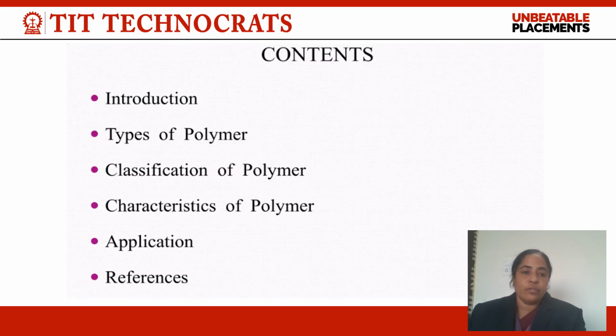In this slide we are going to discuss what a polymer is, how the polymer is prepared from a small structural unit, the monomer, what the specific characteristics of a polymer are, what the basic requirements of a monomer molecule are, and the advantages and drawbacks of polymer. Second, we are going to discuss the types of polymer, classification of polymer, characteristics of polymer, applications, and the basic references referred to for more emphasis on the content topic.